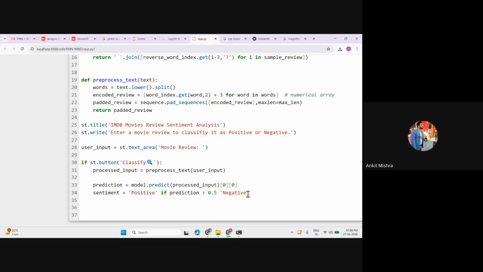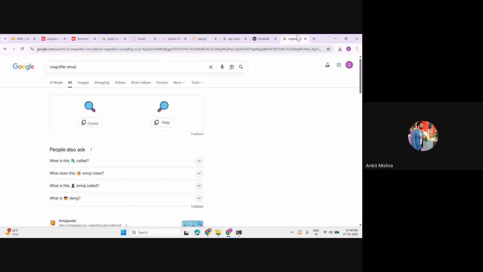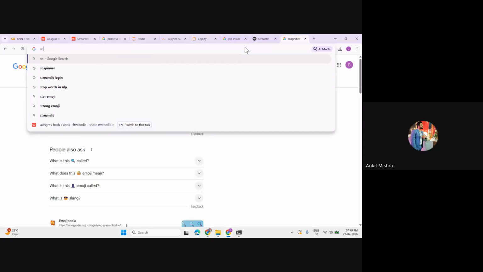Now I just want some time to predict. So let's write something like this with st.spinner. We have this method that is called st.spinner. Let's take a documentation help for this.